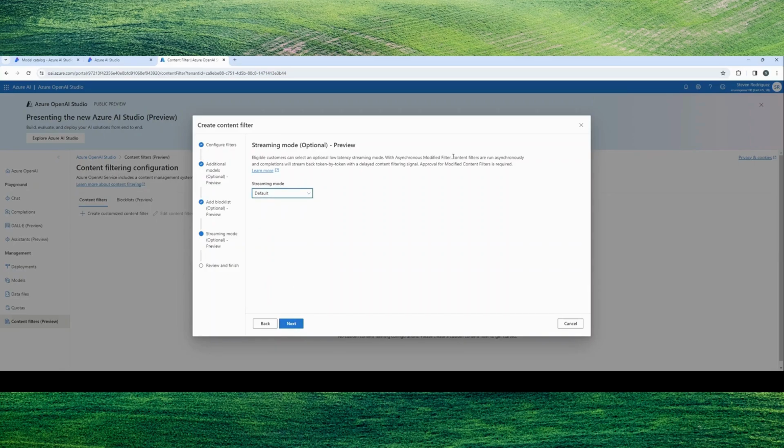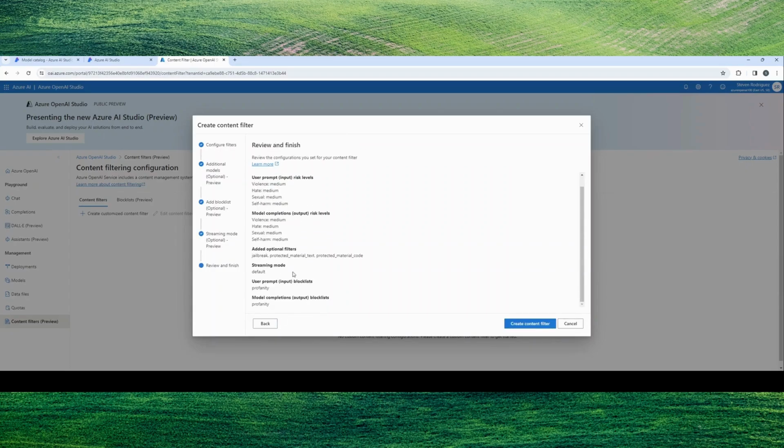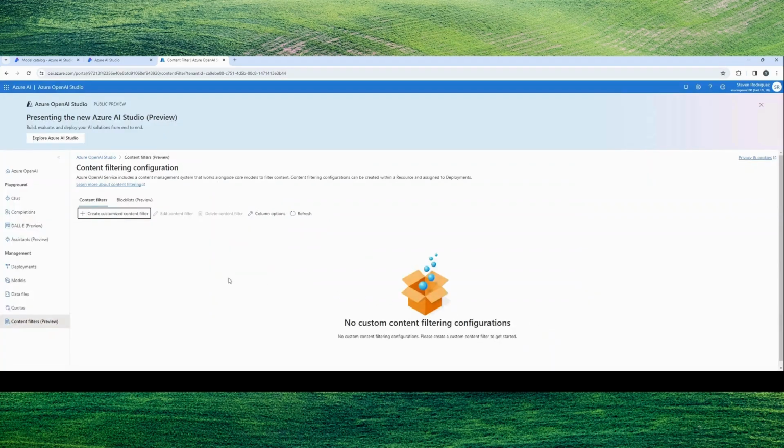This tells you asynchronous modified filter content runs are asynchronous, and completions will stream back token by token with a delayed content filtering signal. So essentially, when the prompt comes back to you, it's going to go token by token asynchronously with that content filtering happening. Okay. Now you can see here, once I hit this specifically, I will create. I'm not going to actually create this, but just to show you what that experience would look like, right?